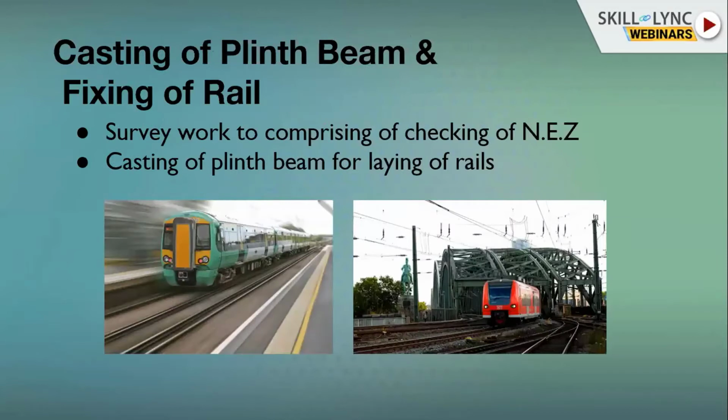Now, casting of plinth beam and fixing of rail. The last topic of this presentation on viaduct is casting of plinth beam and fixing of rail. The plinth beam is something which is cast over your superstructure. It will provide a base to your rail on which your rolling stock or your train will run. The height of the plinth beam is 251 mm, and the width of the plinth beam is around 400 mm.